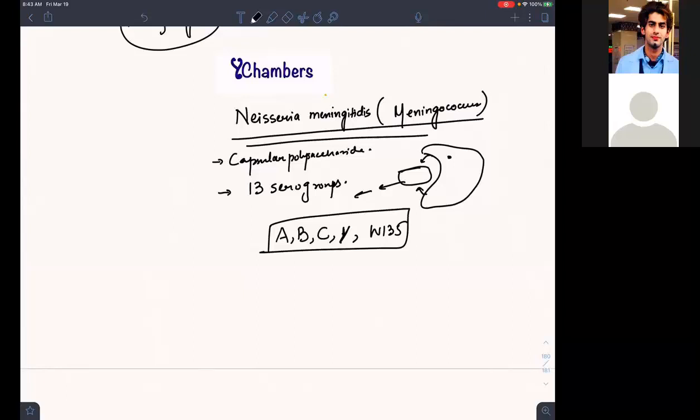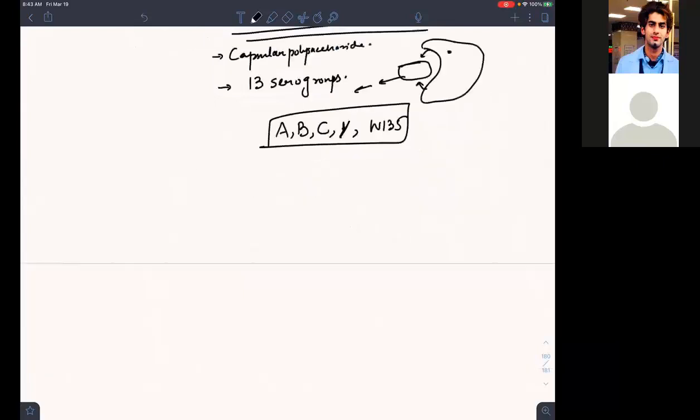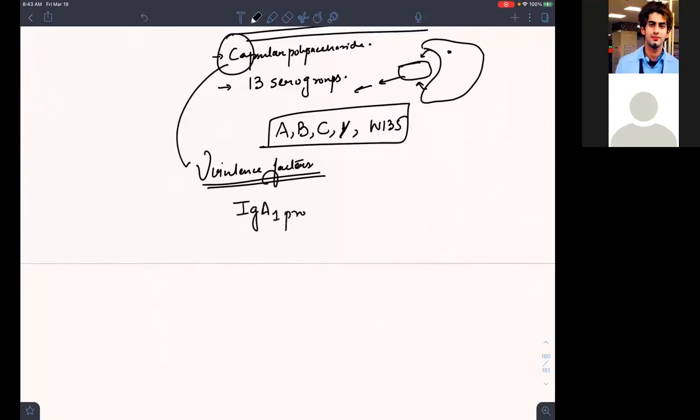Now it has some special things. The special things means I have to talk about the virulence factors. If I talk about the virulence factors, what are the virulence factors? First, I can write the capsular polysaccharide. Second, it has an IgA1 protease.